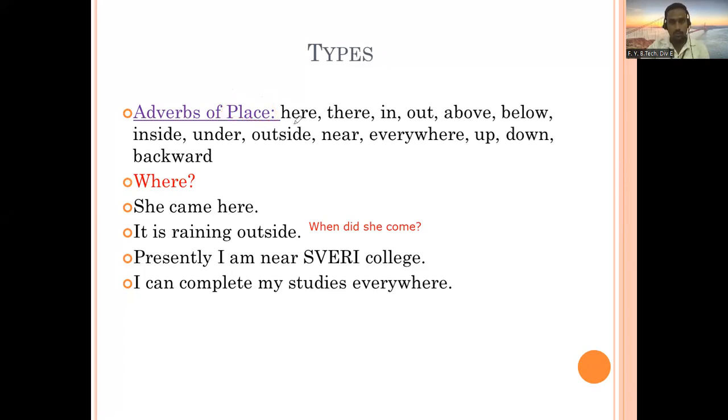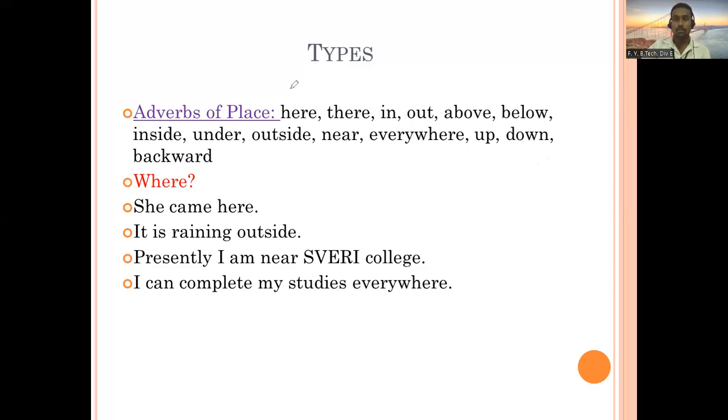And here you can get words like here, there, in, out, above, below, inside, under, outside, near, everywhere, up, down, backward. These are some of the words that can be used as adverbs of place. But also remember the words like in can be used as a preposition also. So it can be a preposition, and it can be an adverb of place also.